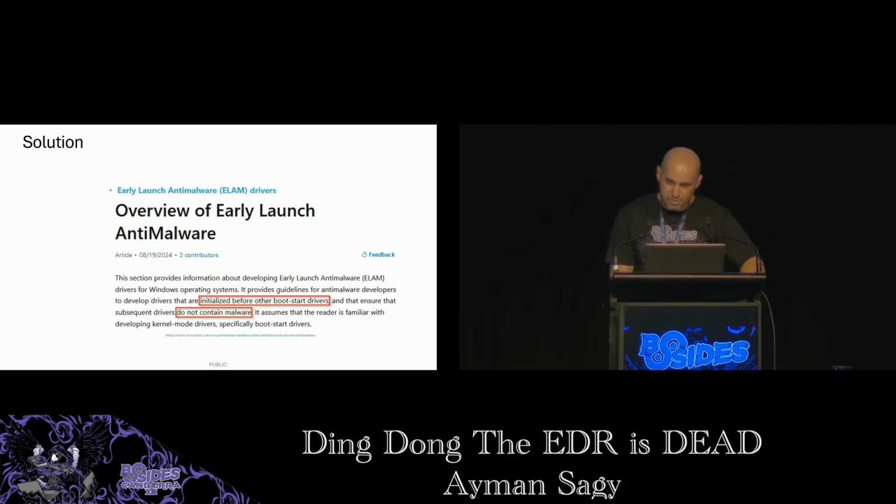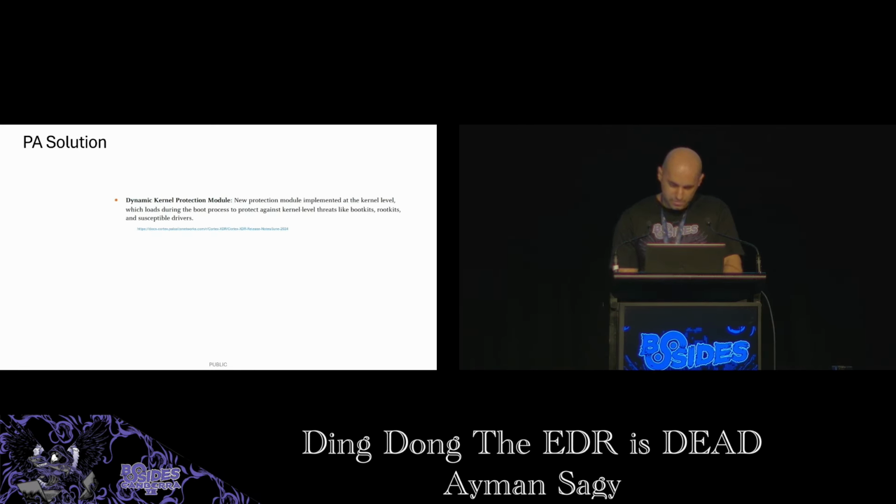To protect from such attacks, Microsoft defines something called ELAM drivers, Early Launch Anti-Malware, which it says are drivers that are initialized before other boot start drivers to ensure that subsequent drivers do not contain malware. I assume this is what Palo Alto did. In the June 2024 release notes, it says dynamic kernel protection in Cortex XDR Agent 8.5, new protection module implemented at the kernel level, which loads during the boot process to protect against kernel-level threats like bootkits, rootkits, and susceptible drivers.